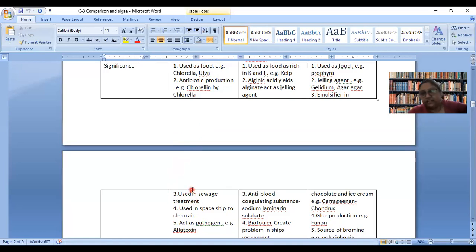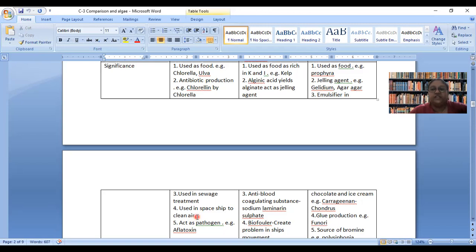So there is a good practice of recycling it, because we know that the amount of usable water is less. So people send this water collected from each house into a sewage treatment plant, where it is filtered, chemically processed, biologically processed, and water is extracted, and that water can be reused. Now, an excellent application of green algae is cleaning of the air. In a spaceship, it is very cumbersome to maintain the supply of oxygen.